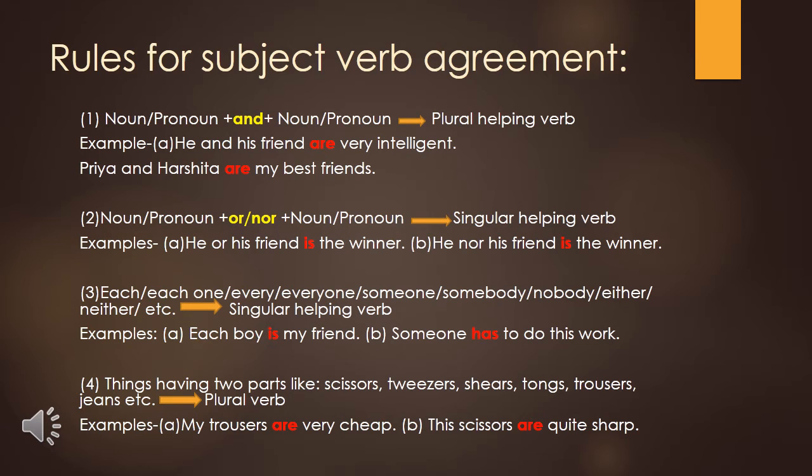You can see the second example also. Someone has to do this work. The sentence starts with "someone", and that's why I have used the singular helping verb "has" here.